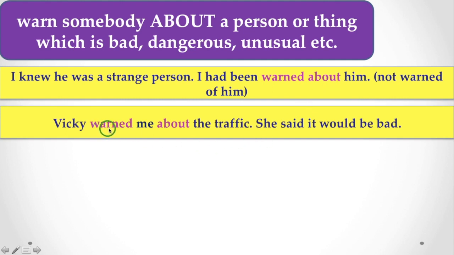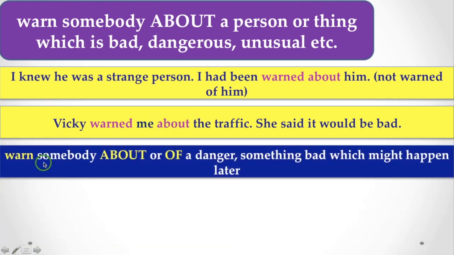Next, Vicky warned me about the traffic. She said it would be bad. So, Vicky warned me about the traffic. You have to warn somebody about something. So, in that case, you have to use warn about, not warn of. You don't say, Vicky warned me of the traffic. This is not the correct use of the preposition.